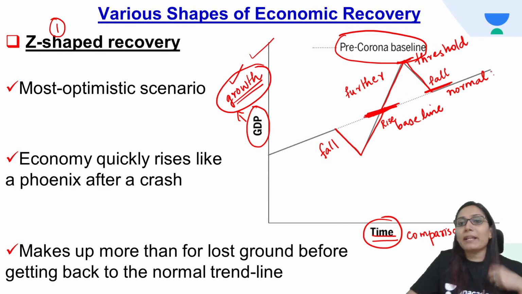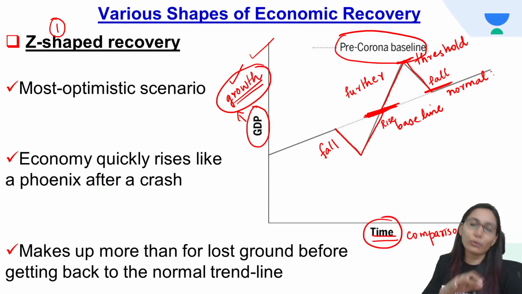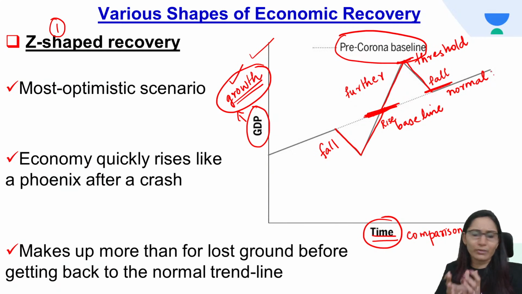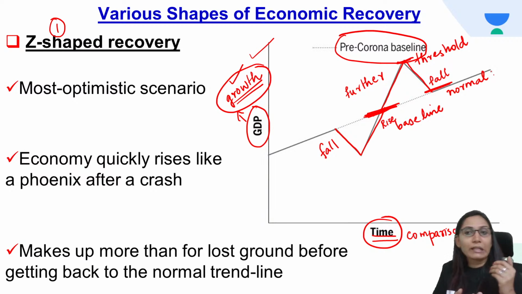I'll just explain again. So there is a pre-corona baseline, that is before the COVID times or before the slowdown. Let us take it generally as a slowdown, because here I am just giving you the example of corona, but otherwise, let's take it as a general scenario. There is an economic slowdown. What happens during an economic slowdown? The economy's growth rate will fall.